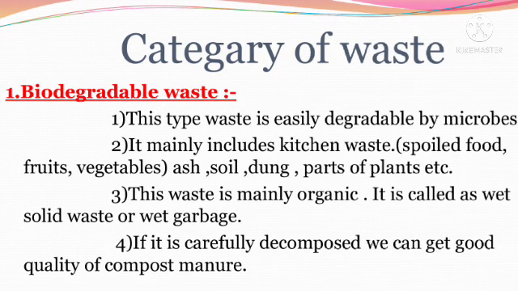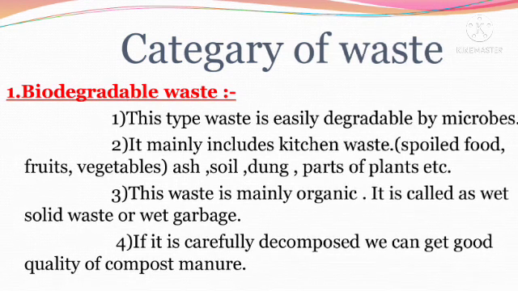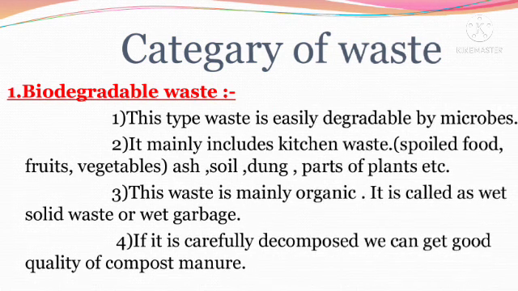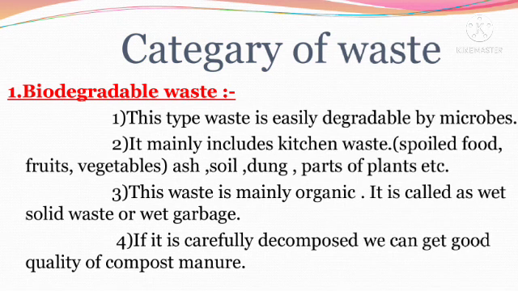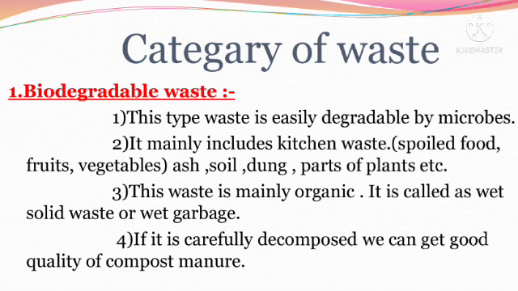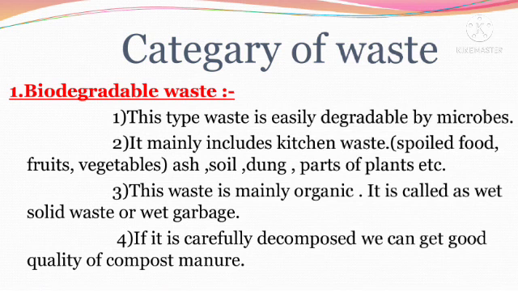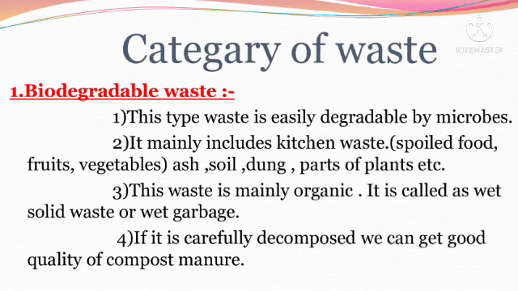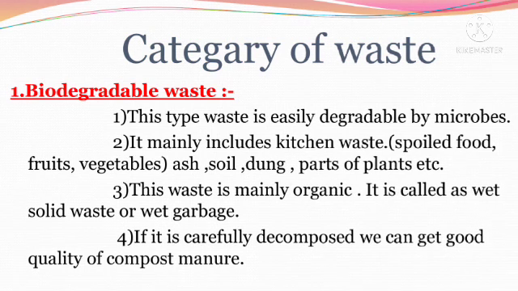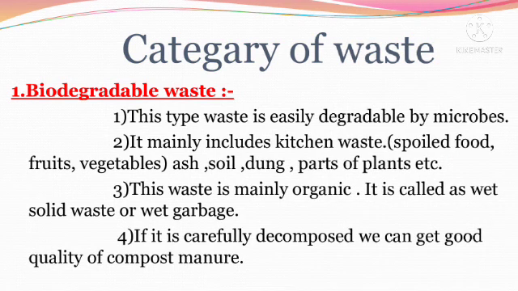Basically, waste is distinguished into two different categories. First is biodegradable waste. What is the meaning of biodegradable waste? This type of waste is easily degradable by microbes. It mainly includes kitchen waste, that is spoiled food, fruits, vegetables, ash, soil, dung, parts of plants, etc. This waste is mainly organic. It is called wet solid waste or wet garbage. If it is carefully decomposed, we can get good quality compost manure from biodegradable waste.